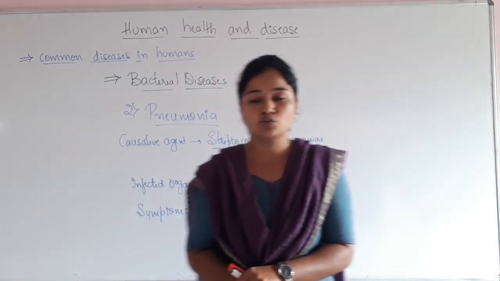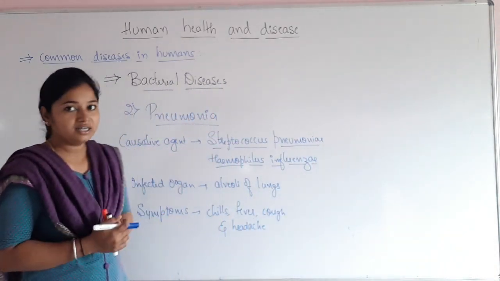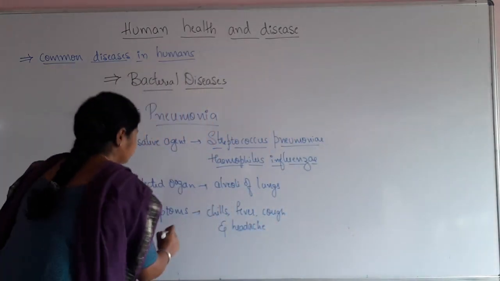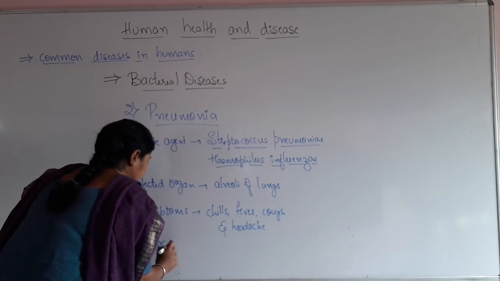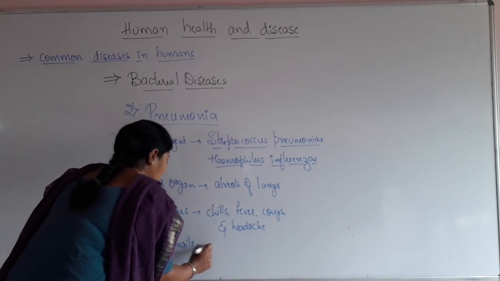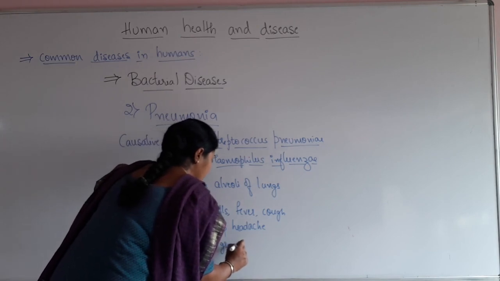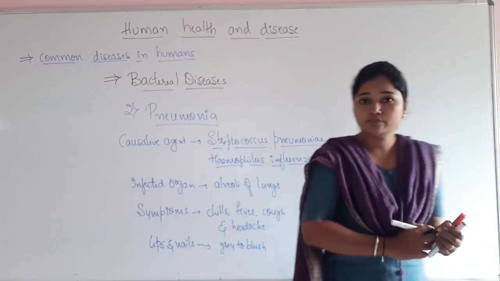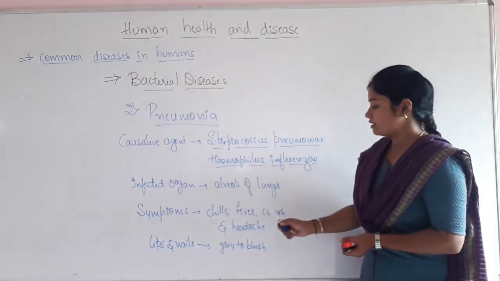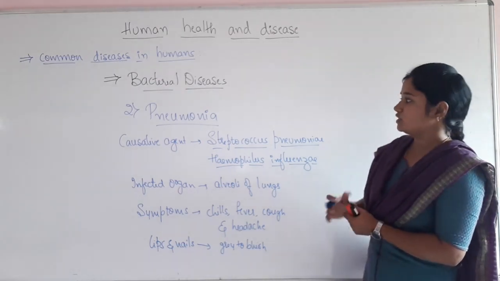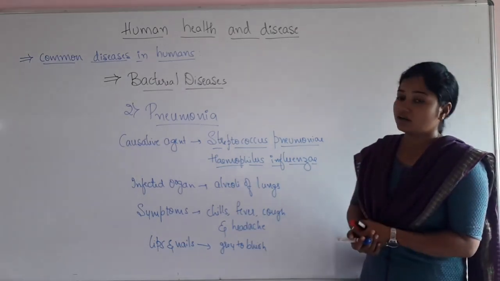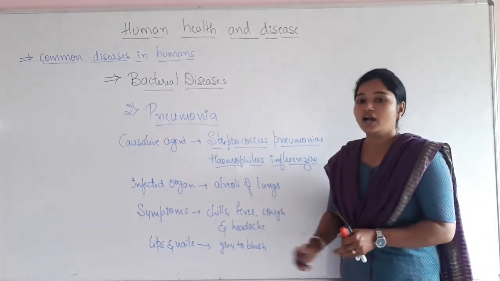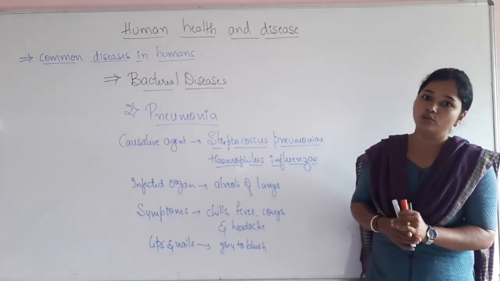But in severe cases, when pneumonia is high or not under control, the lips as well as the nails are going to turn from grey to bluish in color.